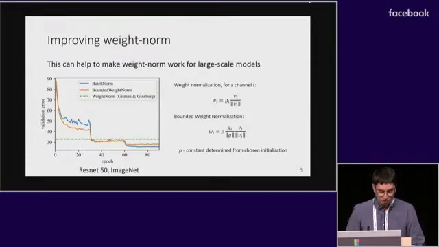One appealing alternative to batch norm is weight normalization, normalizing the weights instead of activations by decoupling their norm from the direction. It is more efficient than batch norm as it requires less computations, and more suitable for many tasks as it has no assumption over the samples in a batch. Unfortunately, weight norm performs much worse than batch norm for large-scale tasks, such as ImageNet. Understanding that the norm of the weights matter, we suggest fixing the weights norm in weight normalization in a manner similar to common initialization heuristics. As you can see in the figure, we were able to improve weight norm substantially in large-scale setting, where it previously failed to compete with batch norm.